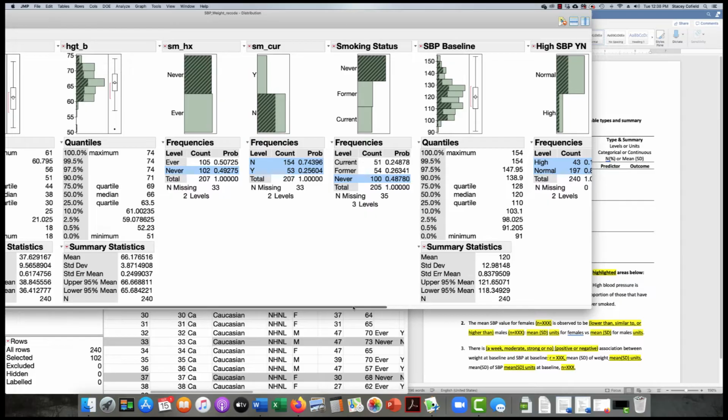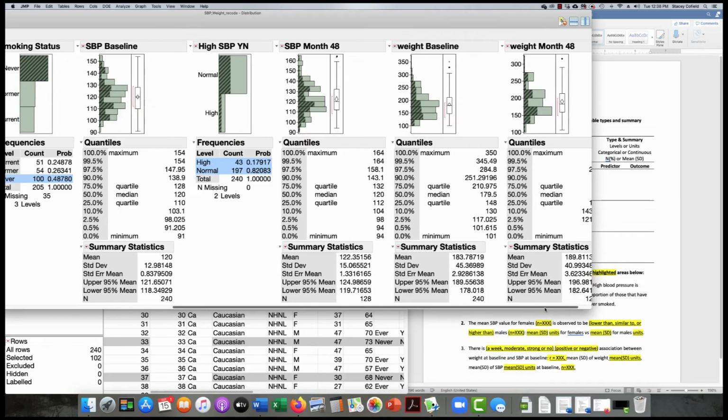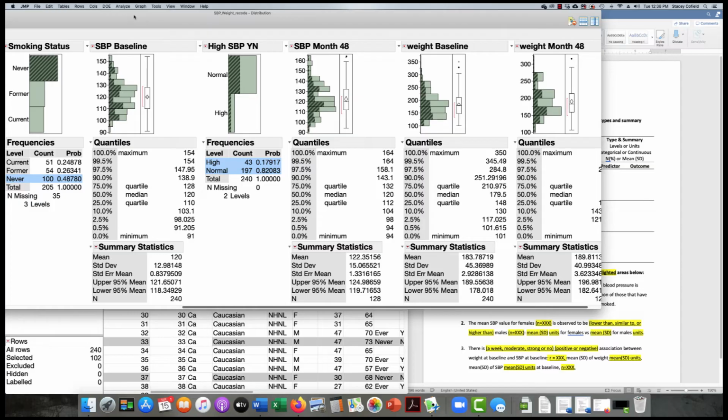And then we have our SBP baseline, our SBP outcomes, and our weight at baseline and our weight at month 48. So again, SBP could be a predictor or an outcome depending upon the question. Same thing with high blood pressure and the same thing with weight. Because those are variable in that if you measure them on any given day or at any given time, they could be slightly different. They can also be outcomes as well as predictors if you're attempting to predict how someone's weight changes or how their blood pressure changes. But you could also be using weight to predict blood pressure, and you could be using blood pressure to predict other outcomes such as stroke.